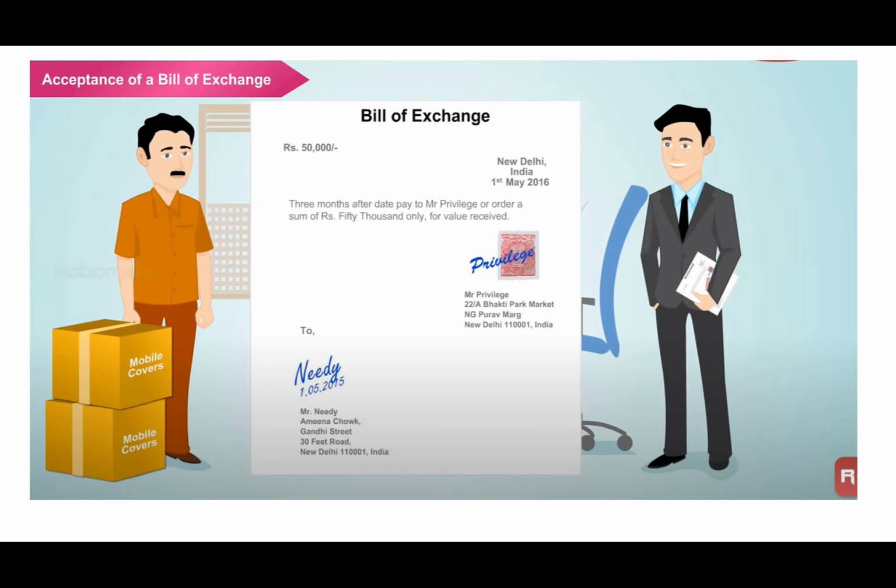These essentials we will do. So this is a bill of exchange. An amount has to be mentioned. The date when the bill of exchange is drawn has to be mentioned. The time period has to be mentioned after the date. 3 months after date payment means 3 months after 1st May.